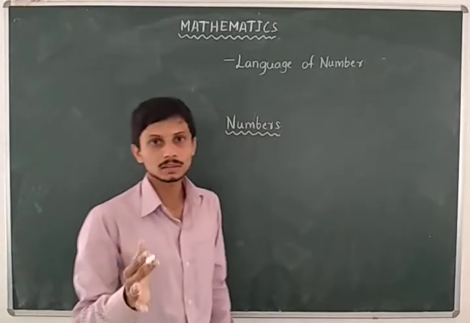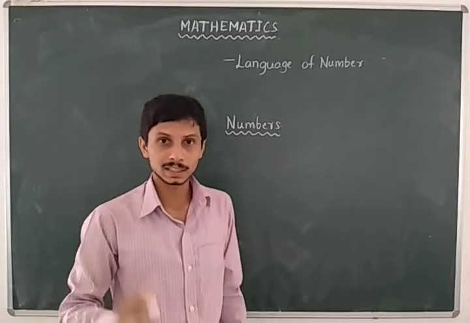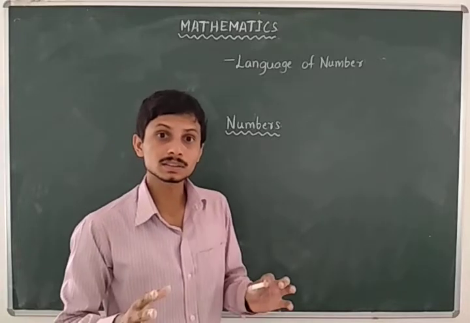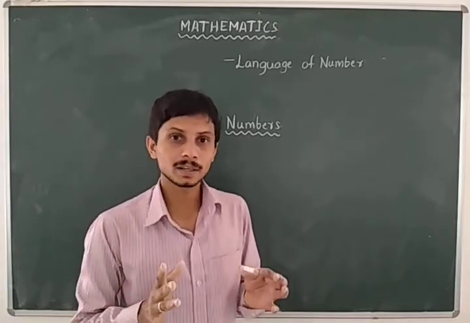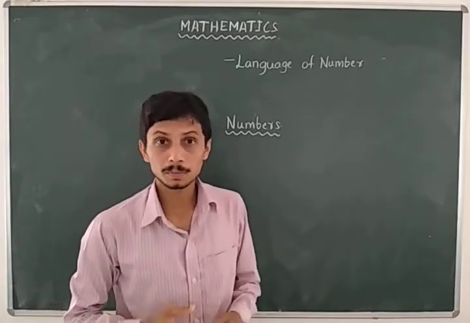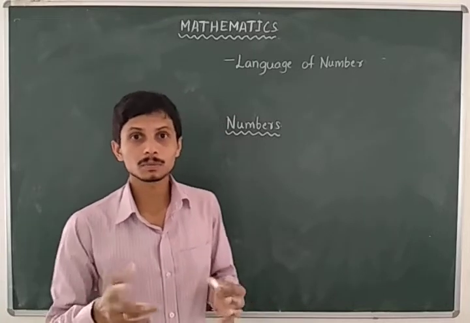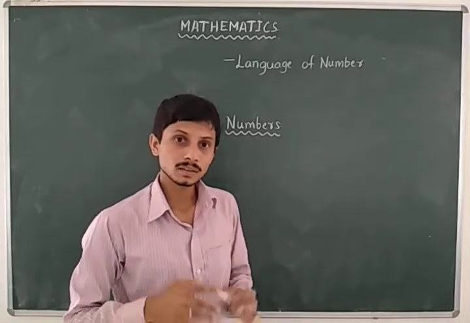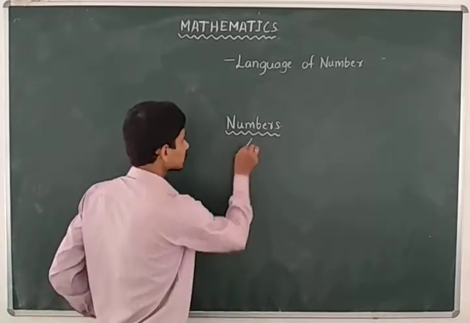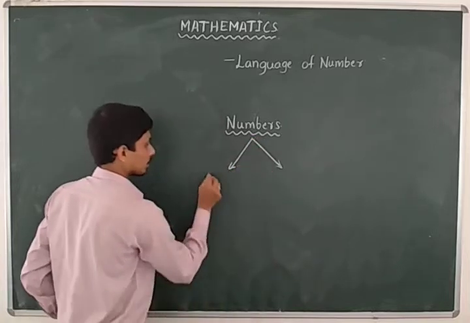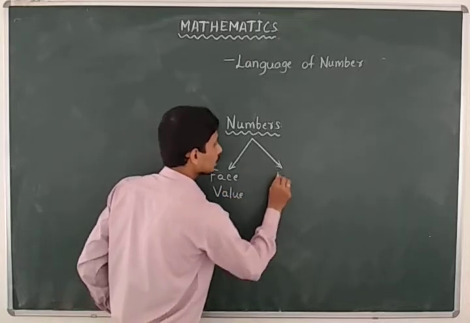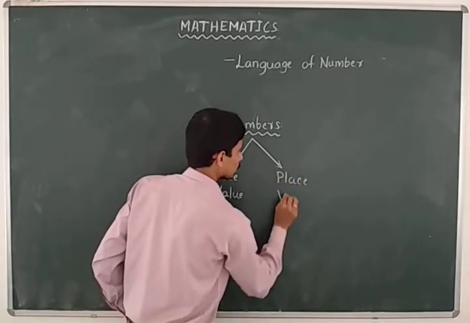I hope you know that numbers are the basic property of mathematics. From the value point of view, we categorize numbers in two ways of identifying. Any number is made up of some of the digits like 0, 1, 2, 3, 4, 5, 6, 7, 8, 9. We identify those numbers with two categorizations: one is the face value, another one is the place value.